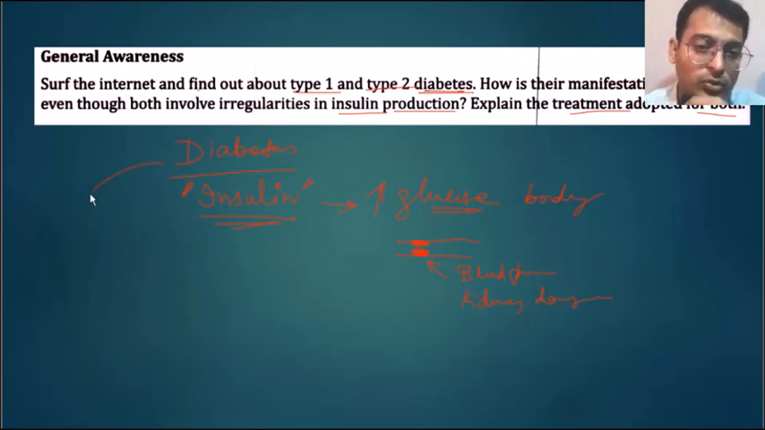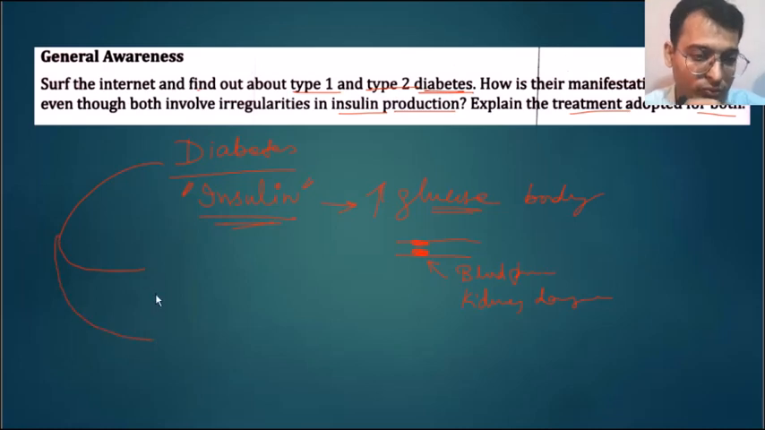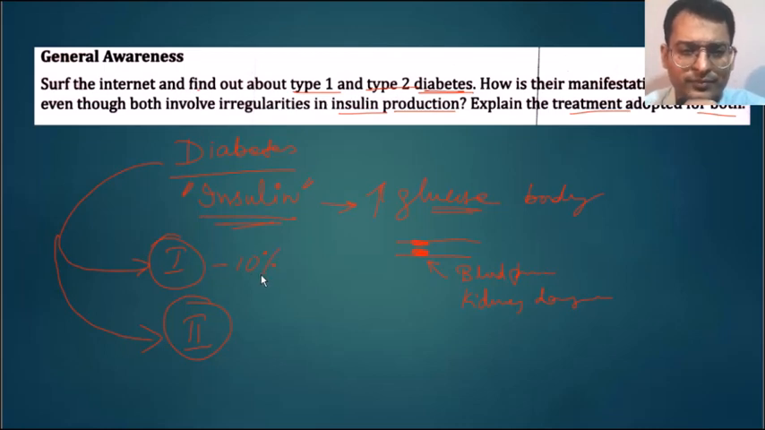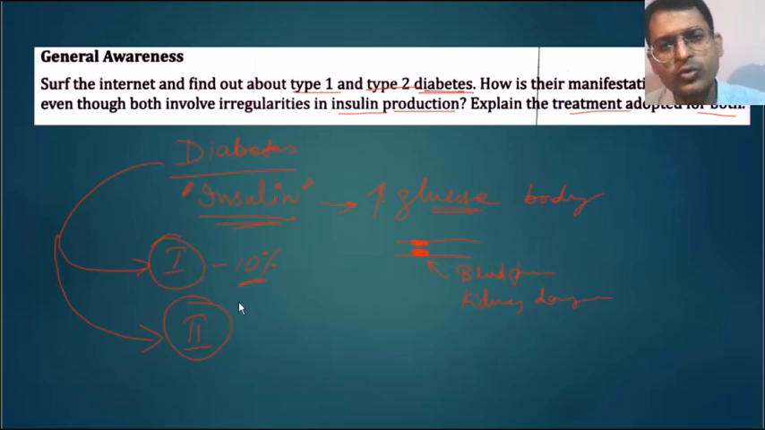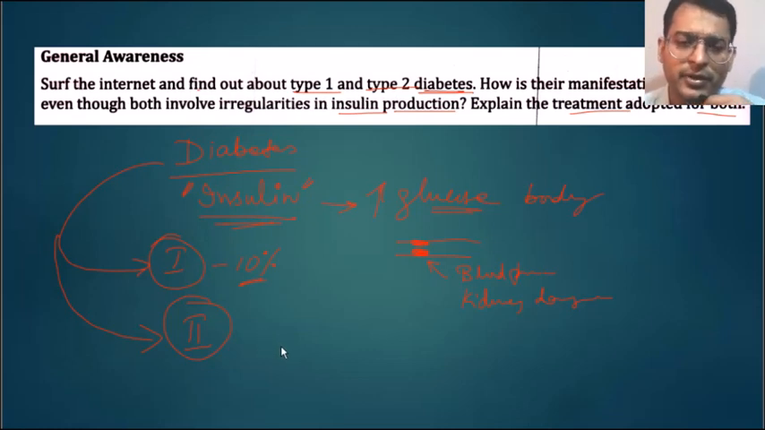Diabetes is actually of two types, type 1 and type 2. Type 1 is very rare, found in less than 10% of the population, and generally it is like a genetic disease. So in small children it will start very early. It is only 10% of the population, but almost 90% of the cases we see are type 2 diabetes.